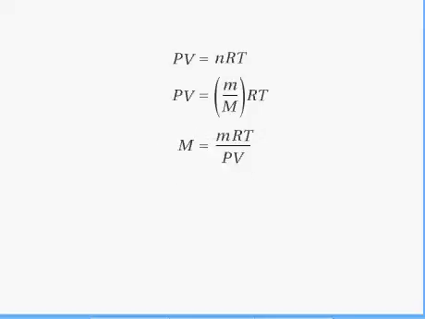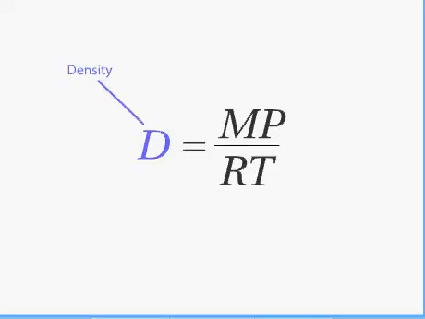We'll slide this one up to give us a bit more room. If we examine the right side of this equation, we note the mass of the gas on the top of the expression and its volume on the bottom. Mass divided by volume is density, so we can insert D in place of the mass over the volume. When we solve for D, we get the equation for density shown here. The density of a gas is equal to the product of its molar mass and its pressure divided by the product of the ideal gas constant and the absolute temperature.